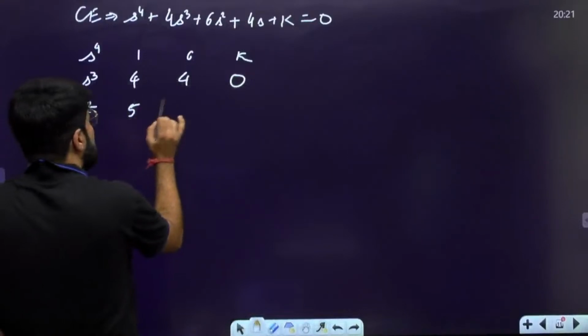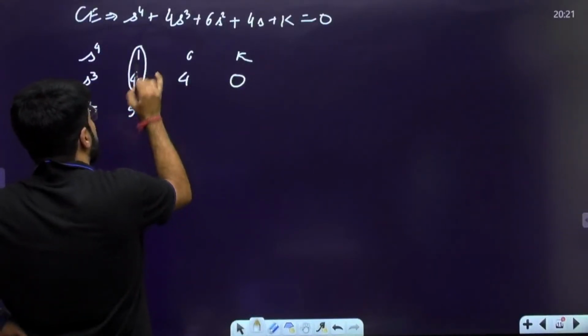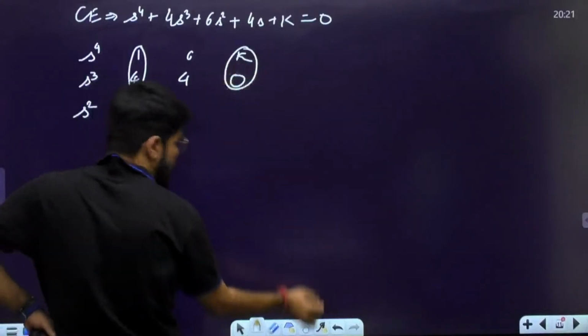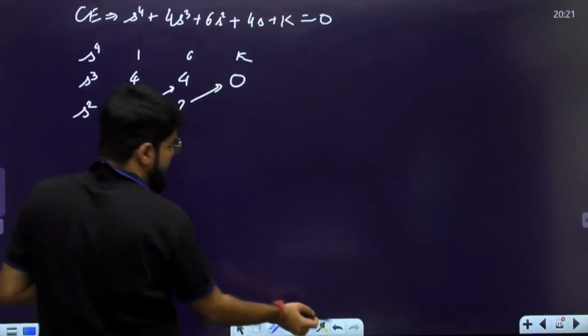Now, whenever you are solving for the next element, in the determinant the first column is always fixed, which is 1 and 4. The next column will keep changing. Like I am solving here, this is the next column, and when I am solving here, this is what will be my next column.